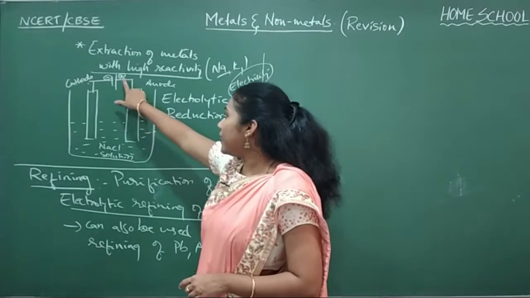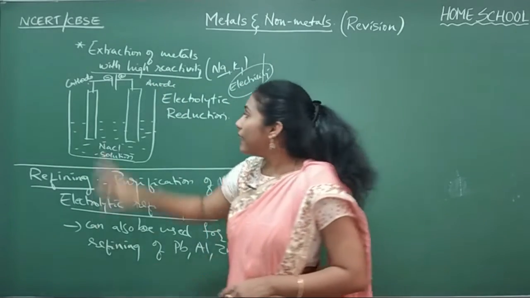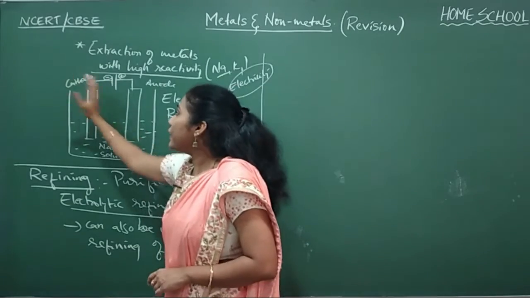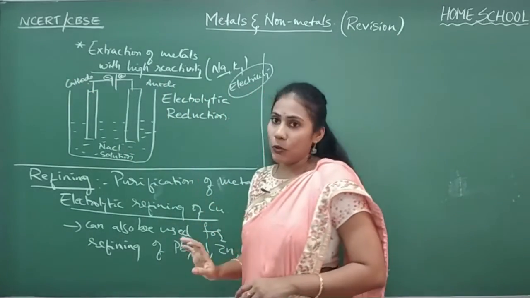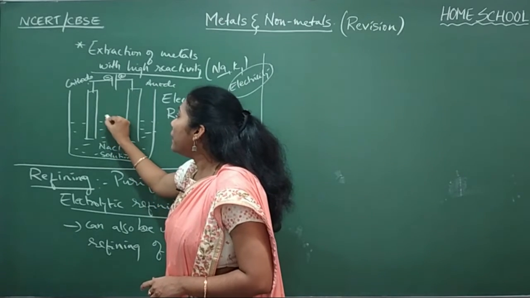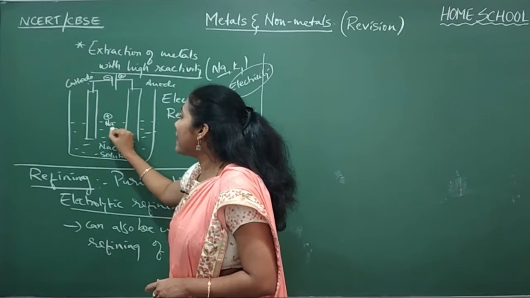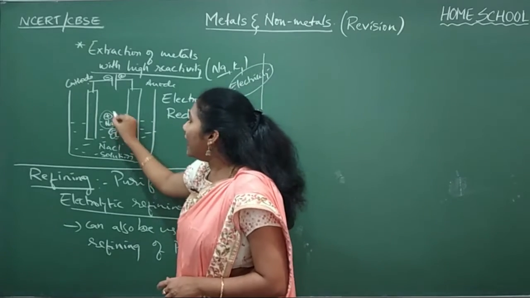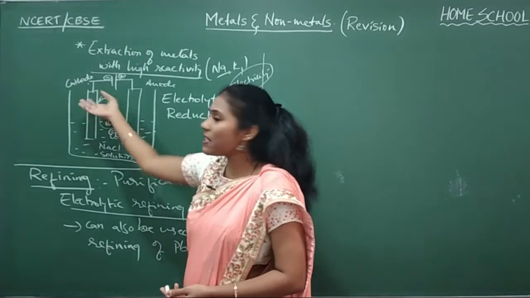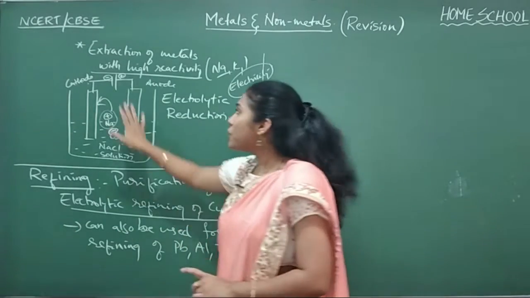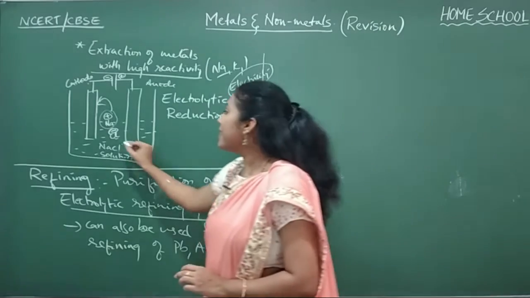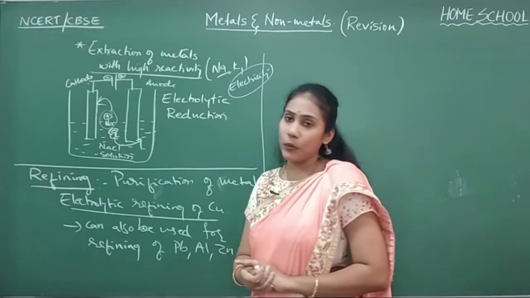The one which is connected to the positive terminal is called anode. The one which is connected to the negative terminal is called cathode. So cathode is a negative electrode and anode is a positive electrode. And the moment electricity is passed, our NaCl will break up into Na+ ions and Cl- ions. All Na+ ions will move towards the cathode because the positive part will always move towards the negative part. Yes or no? So the negative electrode is cathode. So positive ions are moving towards cathode. And Cl- ions will move to the anode.